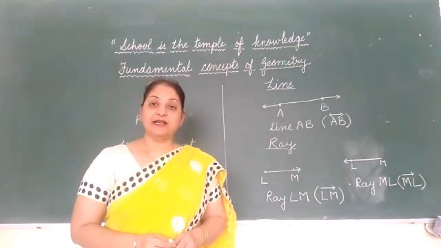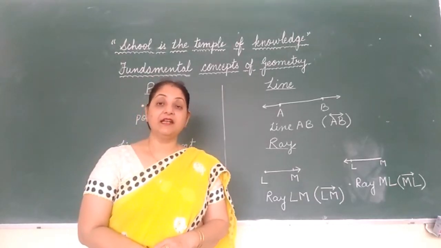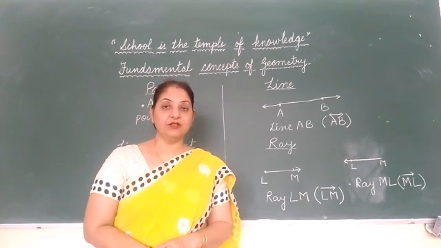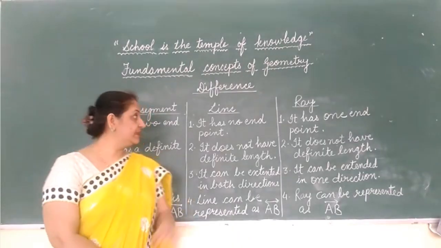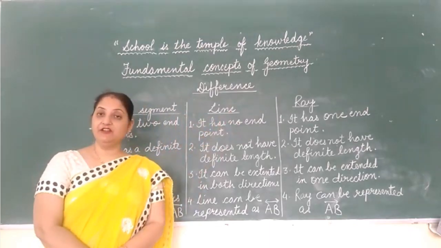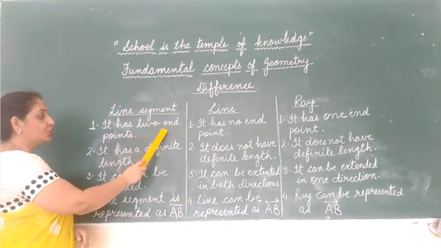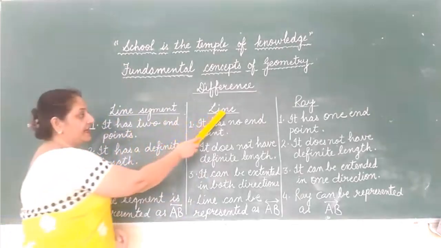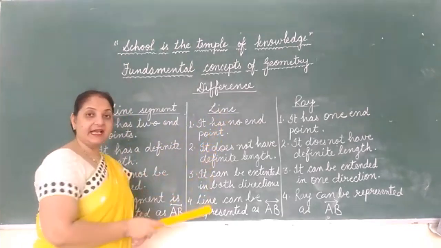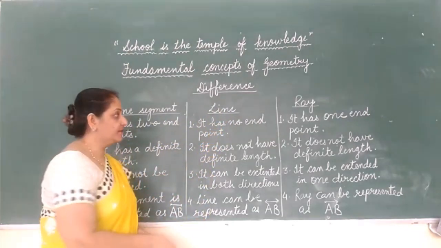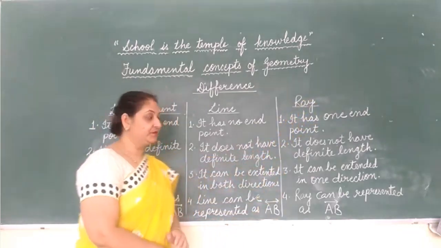A ray does not have any definite length and it does not have breadth or thickness. Now children, let us see what is the difference in these three geometrical figures. Line segment: it has two endpoints, whereas line has no endpoint because it extends in both the directions. Ray has only one endpoint.